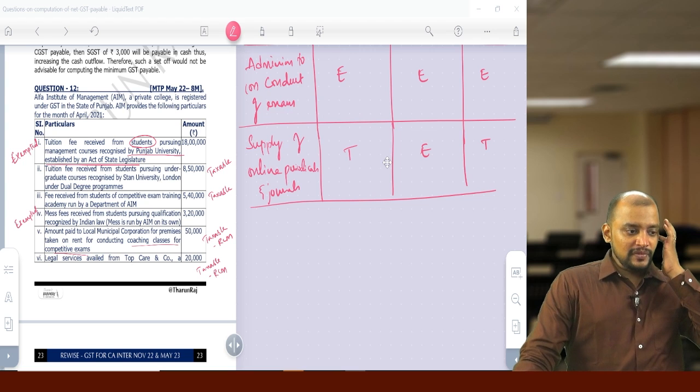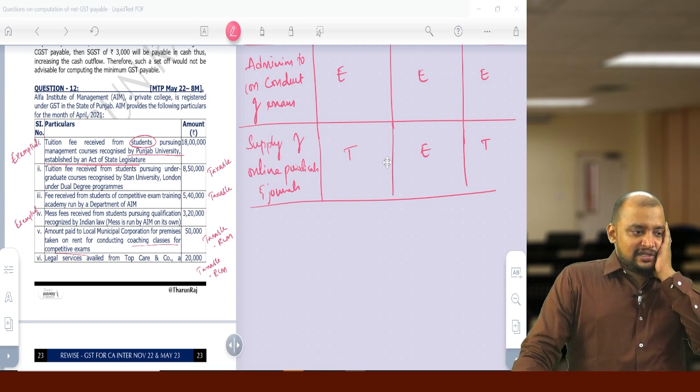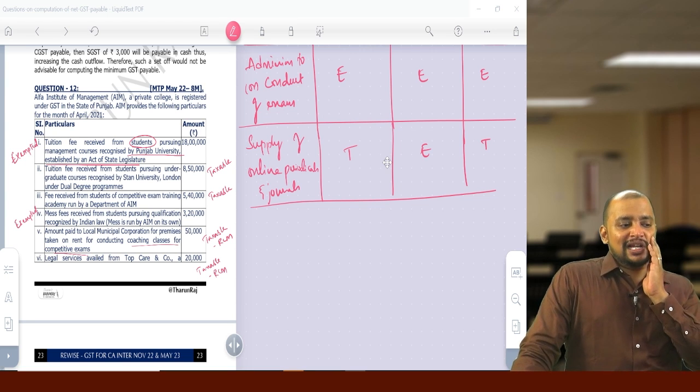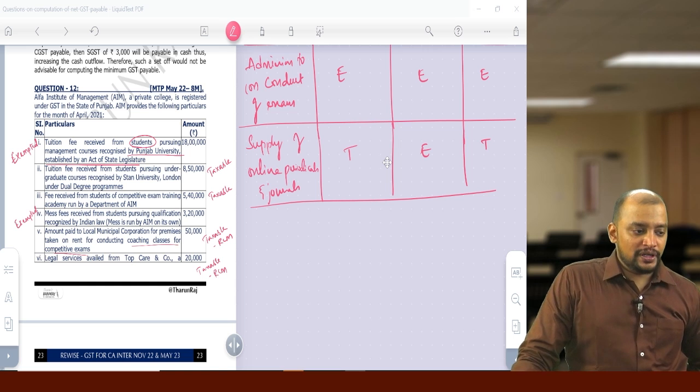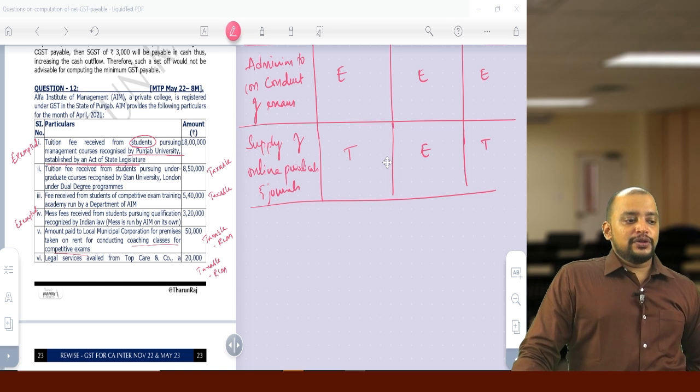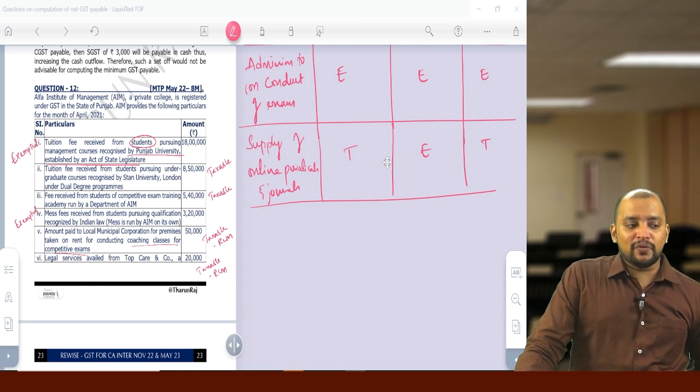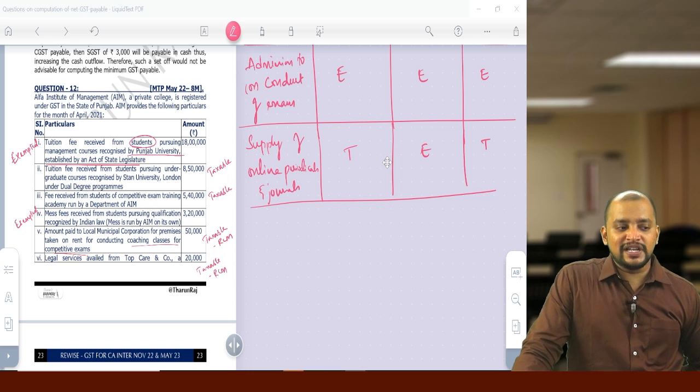Then next question. Now provisional ITC 5% is removed. Yes. If in the question they say before 1/1/2022 an invoice is missing, can we use 5% provisional ITC?